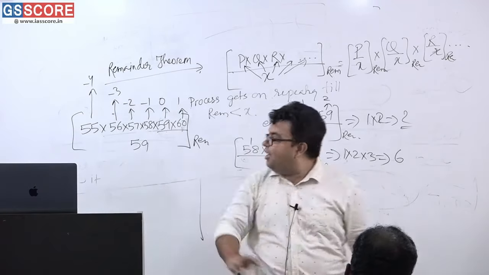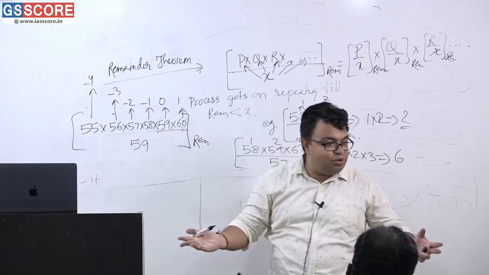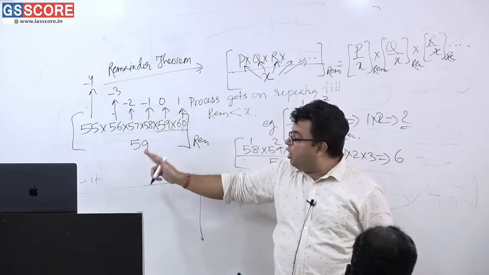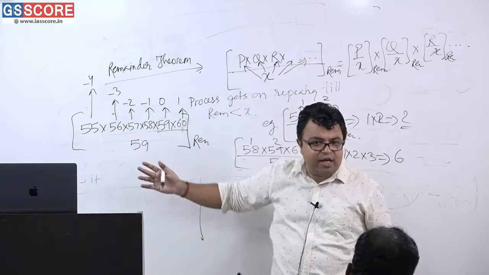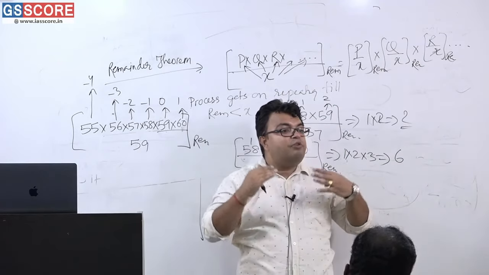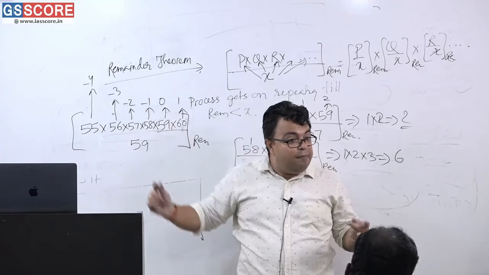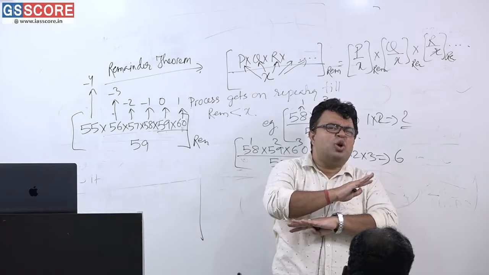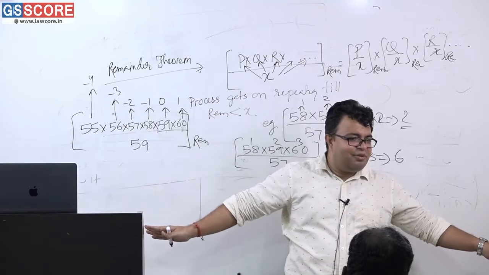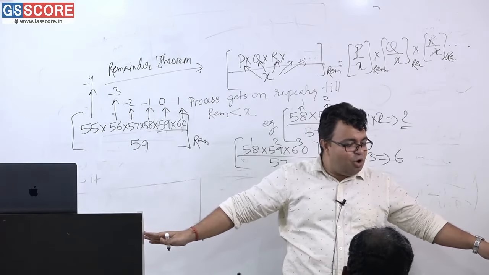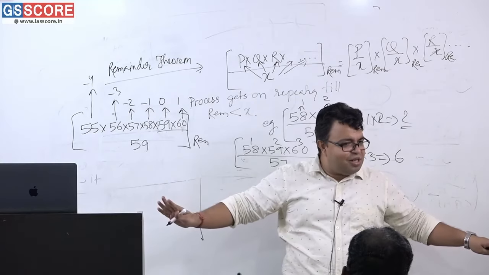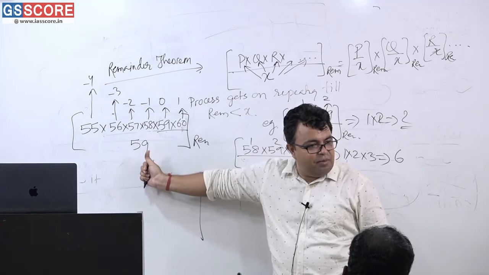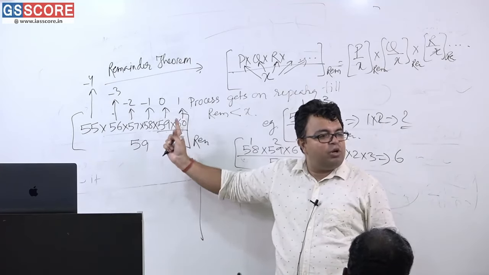Because if you write 55, it is also correct. 56 is also correct, 57 is also correct, 58 is also correct, because all are less than 59. So that is the remainder. But a simple way of writing this is this very thing, because using the negative remainder concept, you are going to solve hell of a lot of questions. I am telling you. Now the PYQ questions will be rolling on, but once we are done with some examples. Assessment portion: first the negative remainder principle, and second the zero remainder principle.